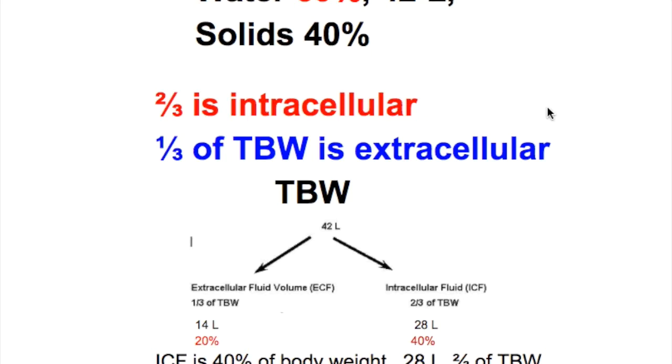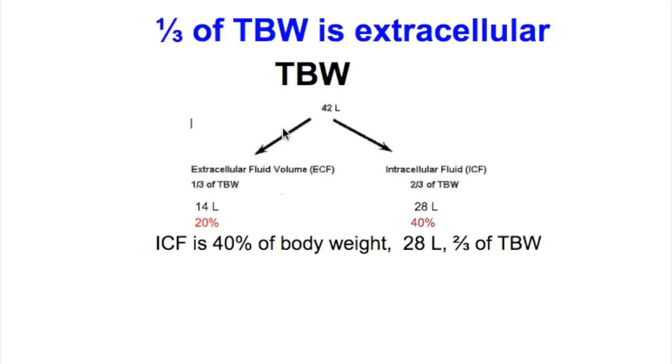The body fluids. What's the percentage of water and solid in a young adult male? The water is 60%, which is 42 liters, and solids are 40%. Two-thirds of the body water is intracellular, and one-third is extracellular.